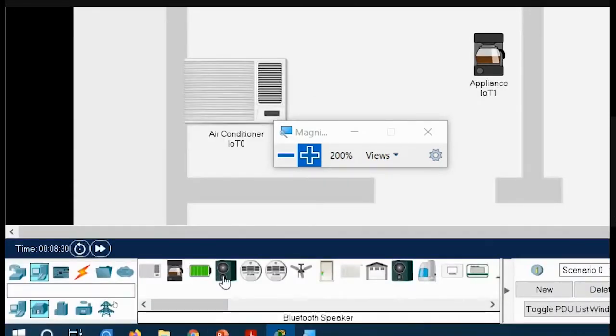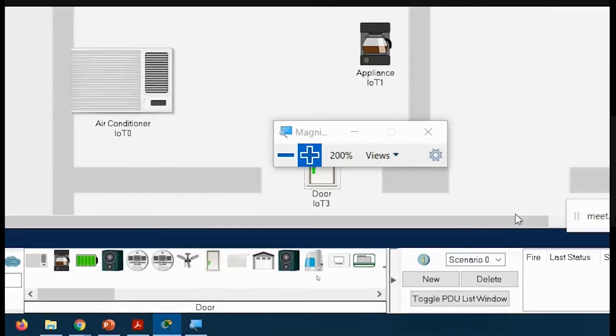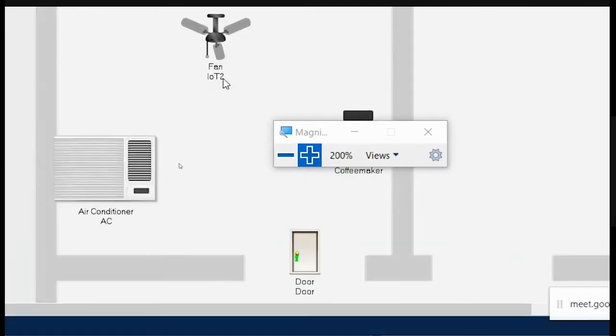And let's say I have a smart door also in my home. This door that is here is also a smart door. Now let me rename these devices a little bit. This is my AC, and this one is my coffee maker. This one is my door, and the above one is your fan. I have named the different devices accordingly.